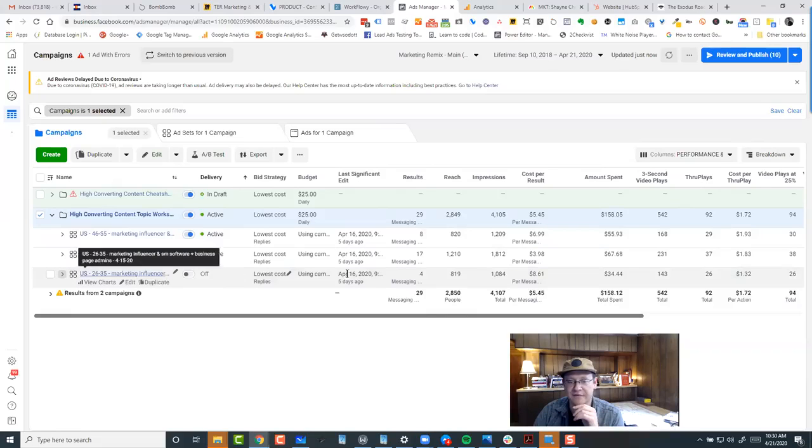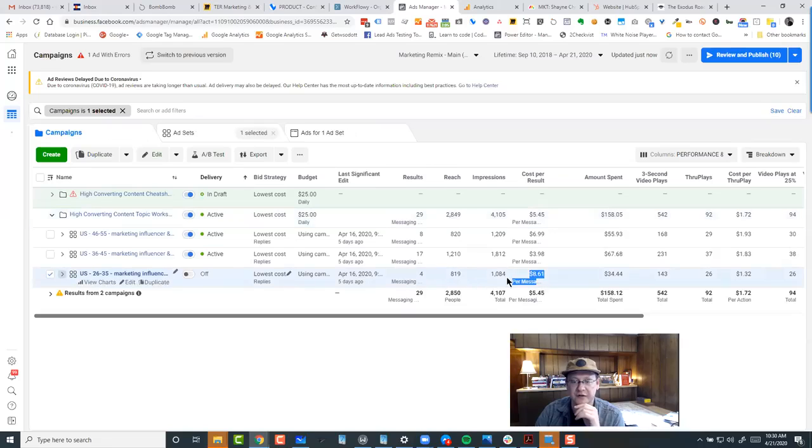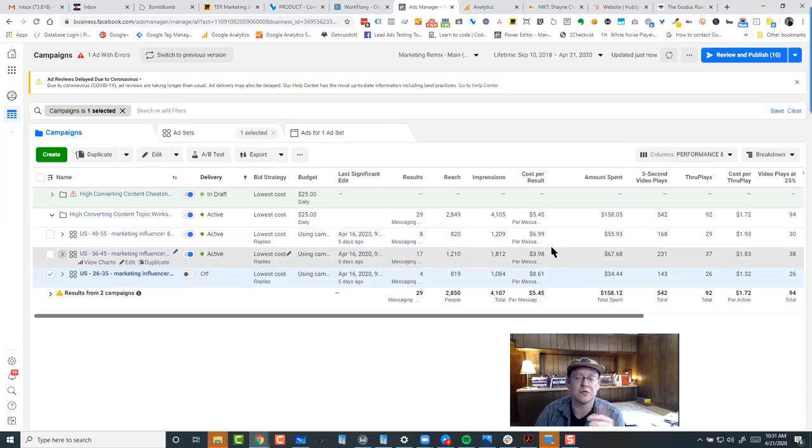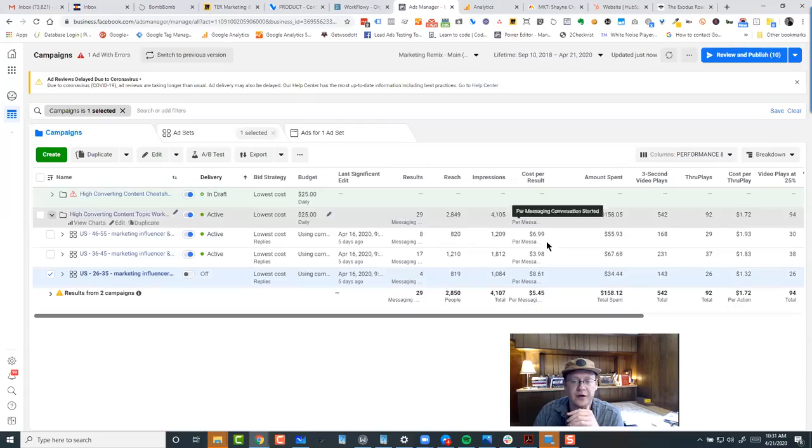Okay, that's what this ad set is optimizing for. So as you can see, first I found this was too expensive, so I just shut it off. There were enough leads for me to tell, at the amount of impressions it was getting compared to the other ones, that I had to shut it off because it was driving my overall lead cost up, right? So I got rid of that. Now instantly from that point forward, if things stay the same, my lead cost drops by $1.61, or at least the total cost and the average drops significantly from where it was. So now I'm dealing with these two.